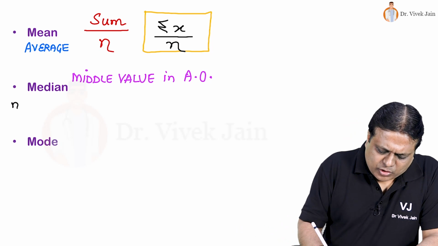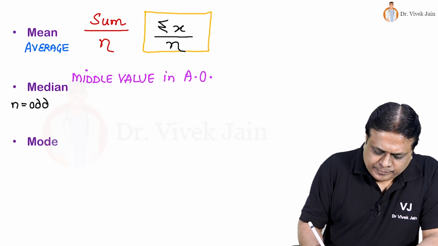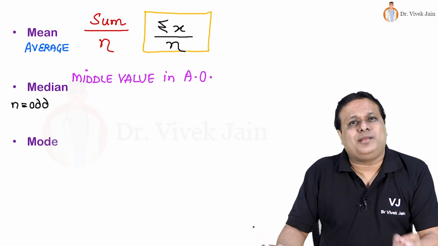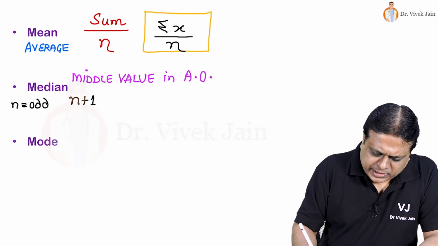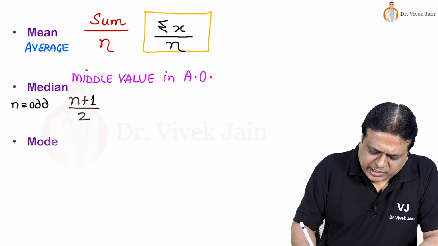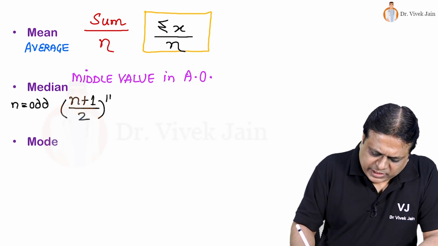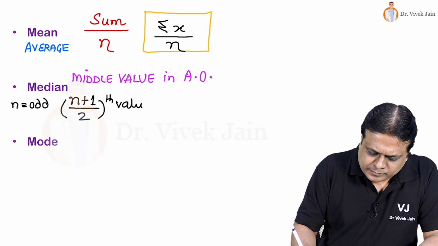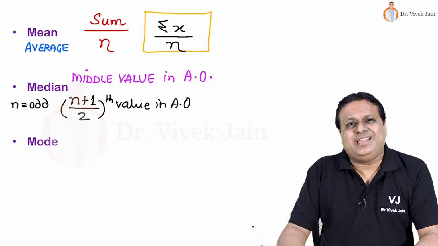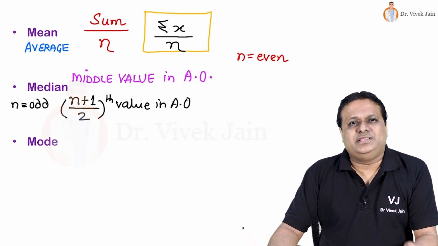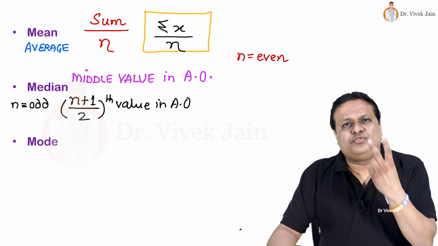If n is odd, how do we calculate median? Median is n plus 1 by 2th value in ascending order. But if n is even, then we take average of two middle values.